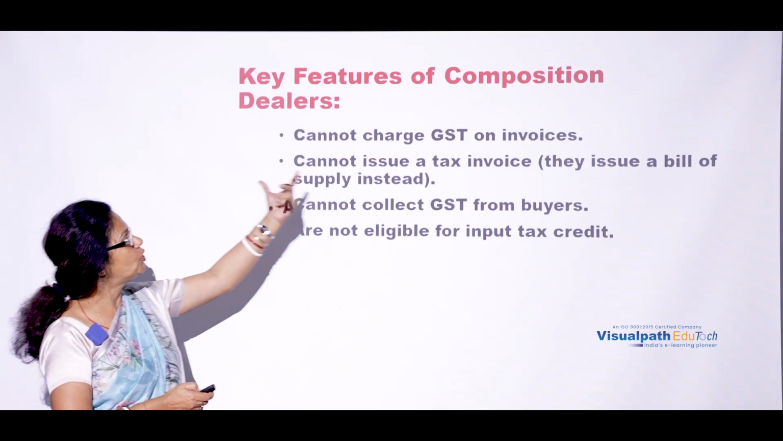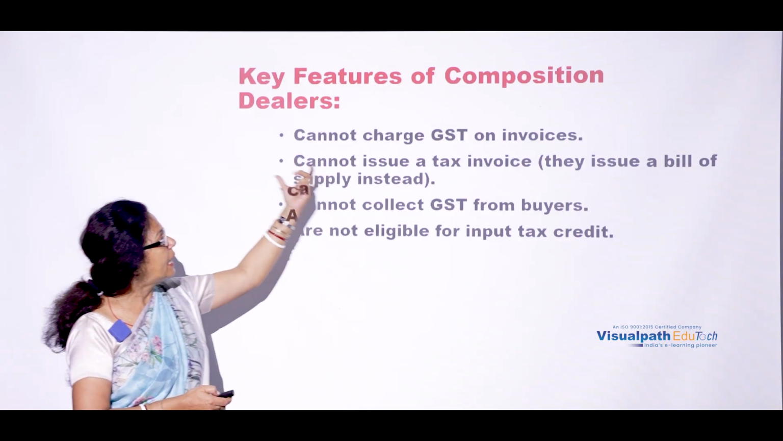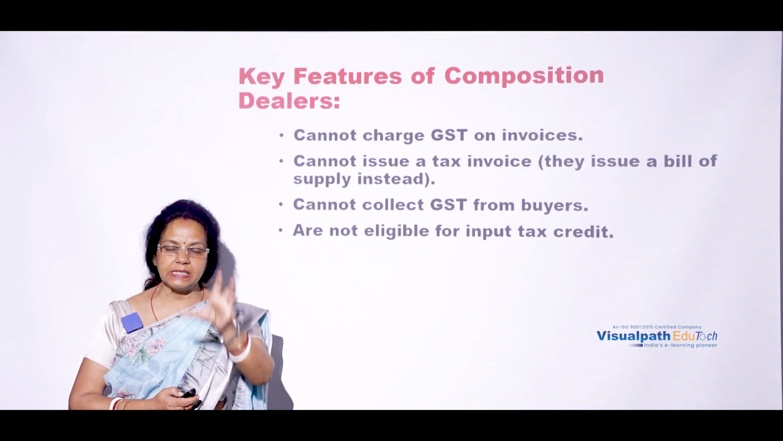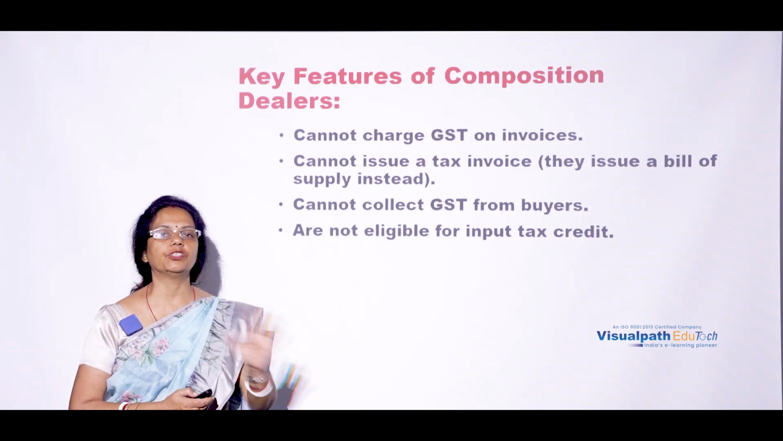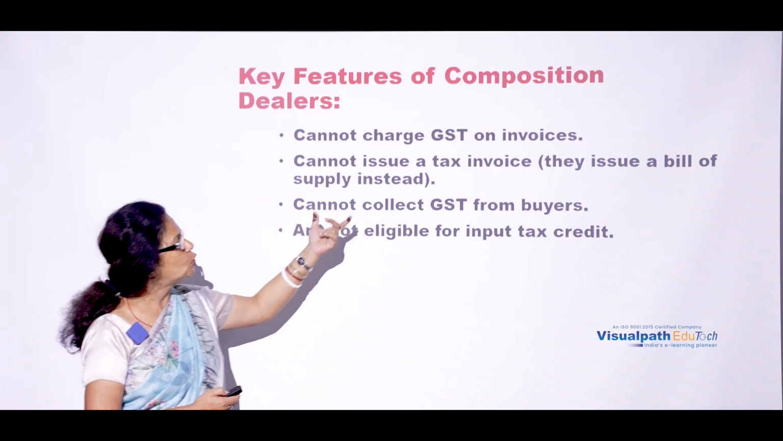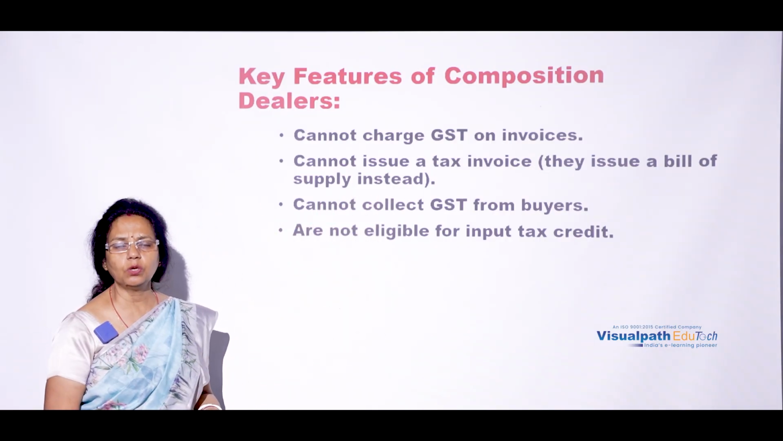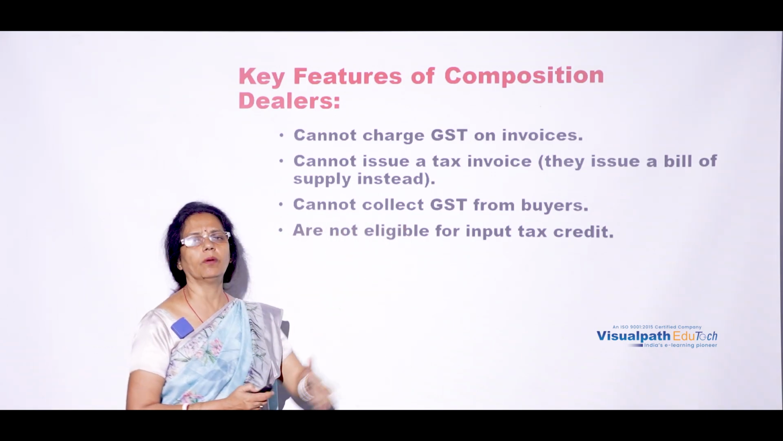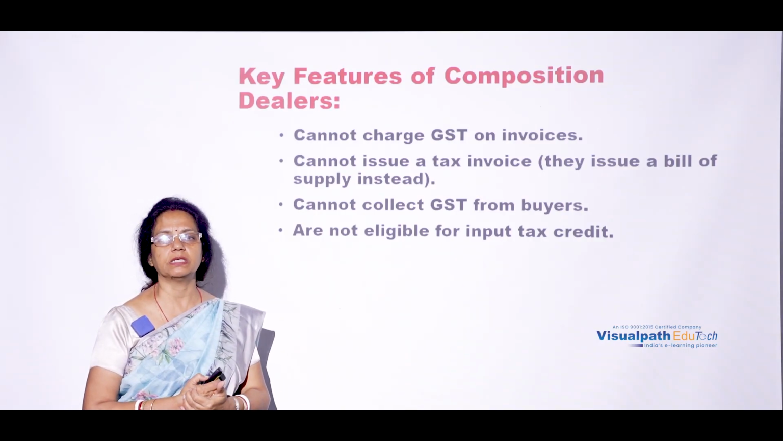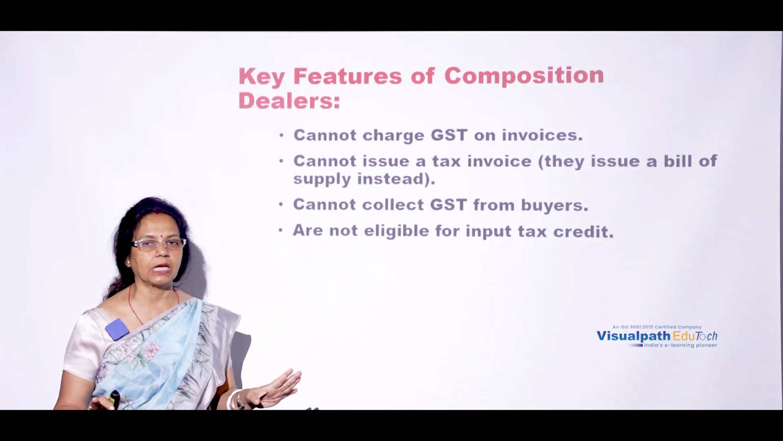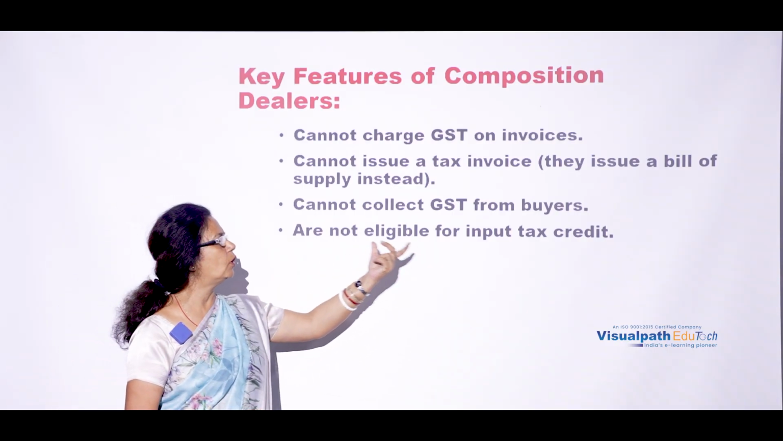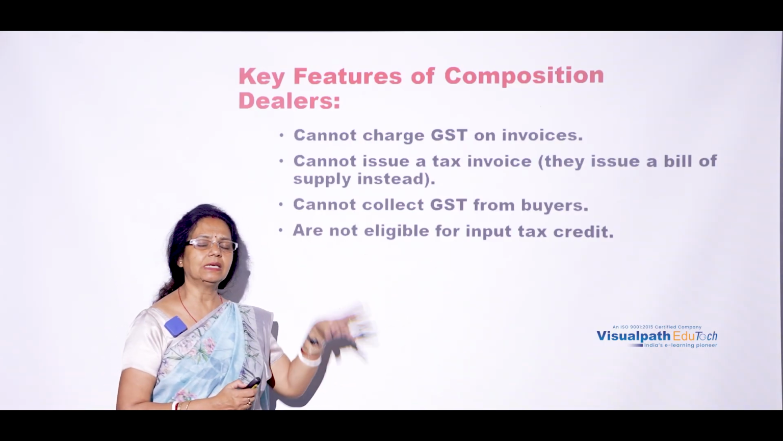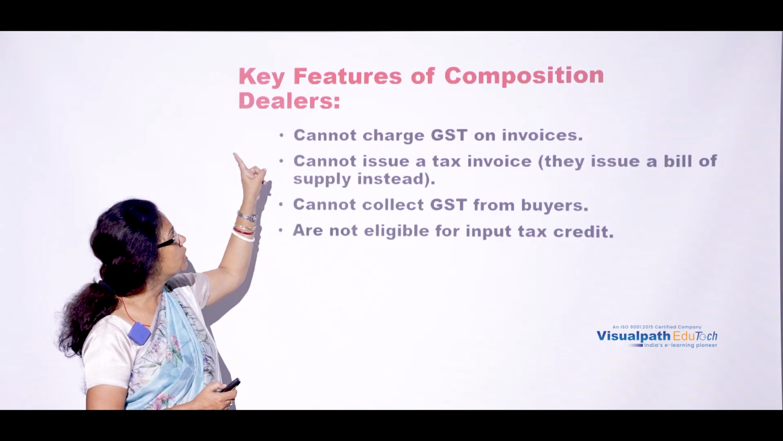So here, what are the key features of the composition dealer? Cannot charge GST on invoice. As I mentioned, the documents which they prepare for the sale of goods, they cannot charge GST. Secondly, cannot issue a tax invoice. If they cannot include the tax, definitely they cannot issue a tax invoice. Cannot collect GST from the buyers, that means from the customers. In very simple words, they cannot collect any GST from the customers. They are not eligible for input tax credit. So these are the key features of the composition dealer.